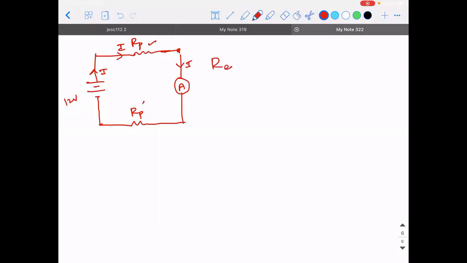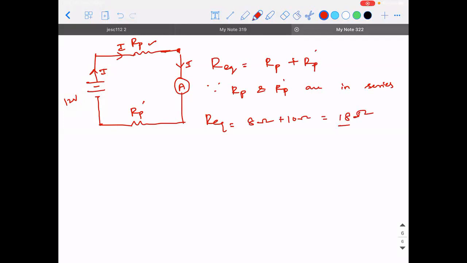Okay. So R equivalent will be equal to Rp plus Rp dash, because Rp and Rp dash are in series. So R equivalent will be how much? 8 ohm plus 10 ohm, 18 ohm. So this whole circuit will behave as if there is a 12 volt battery connected across an 18 ohm resistor. And let's say the current is I.